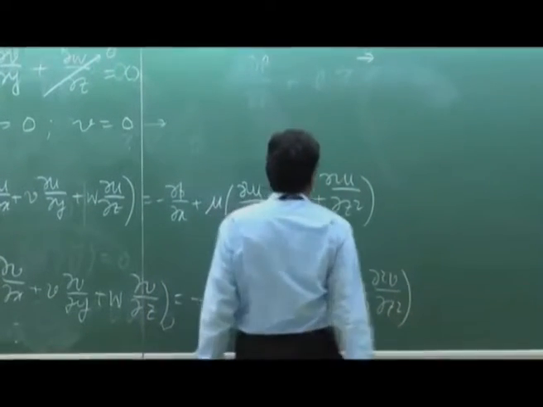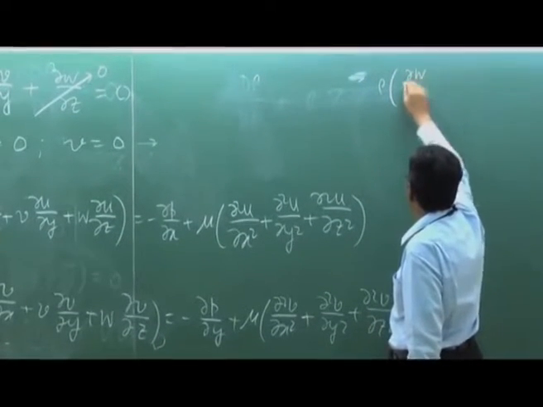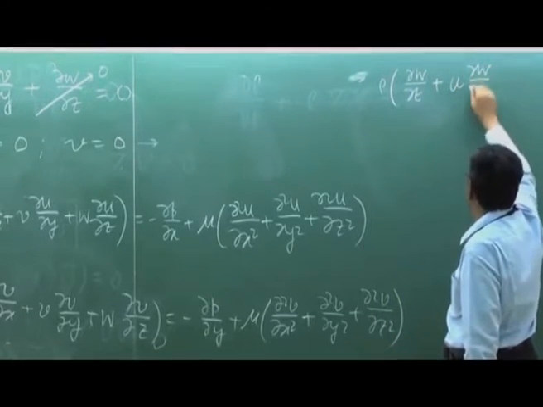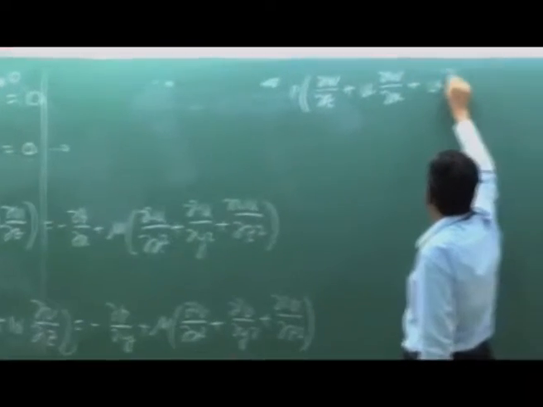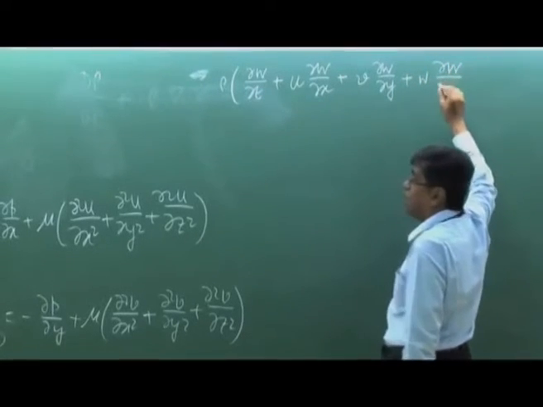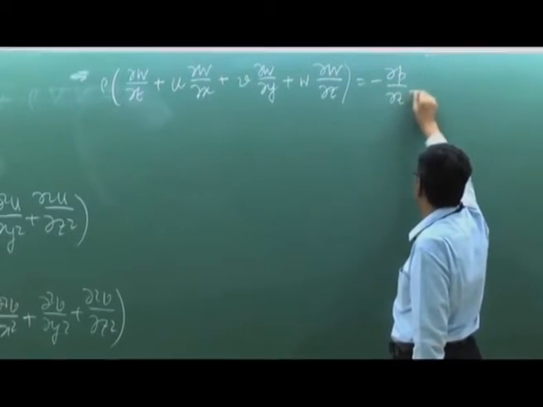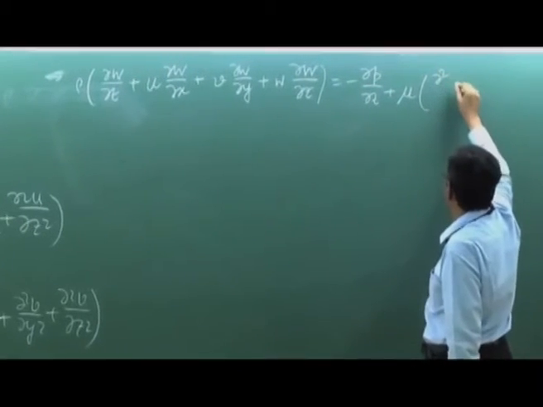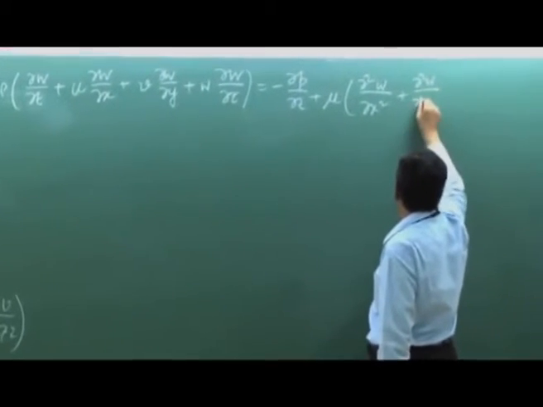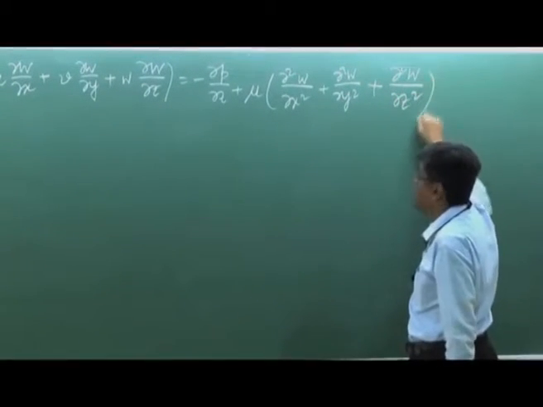And if you write the equation for the third dimension, that means with the w component, then I write del w/del t plus, similarly, the convective term u del w/del x, v del w/del y plus w del w/del z, that means v dot grad w, is equal to minus del p/del z plus mu (del square w/del x square plus del square w/del y square plus del square w/del z square).